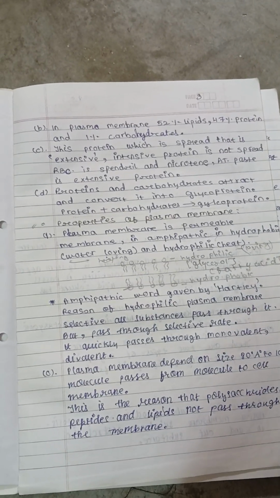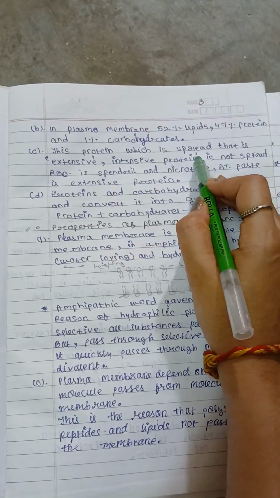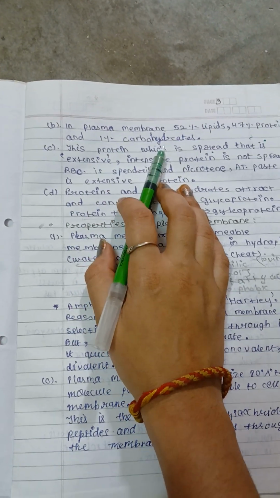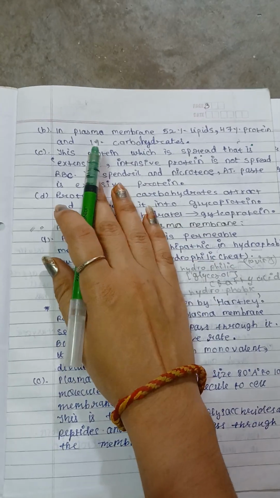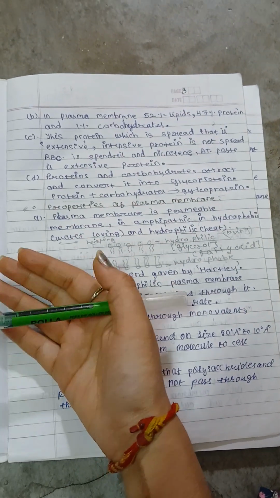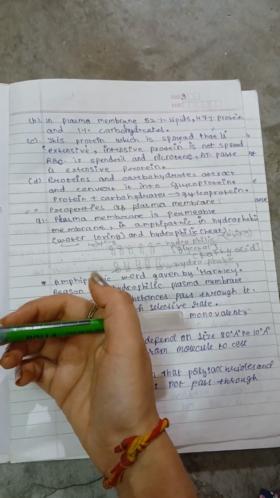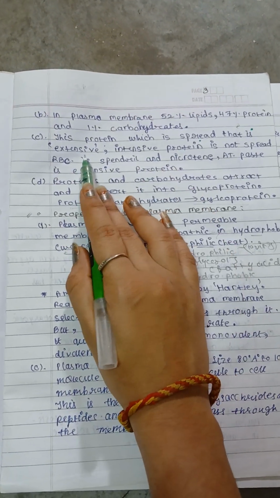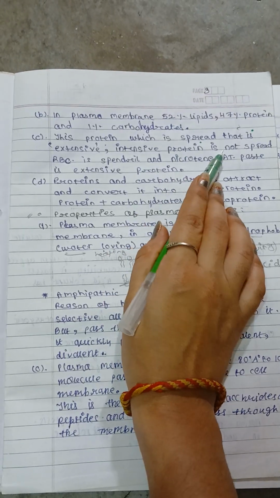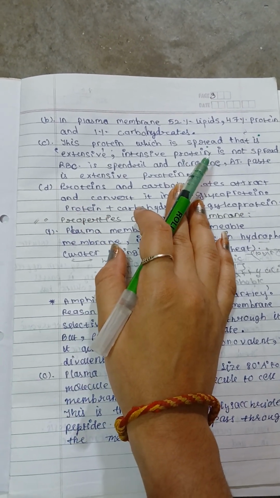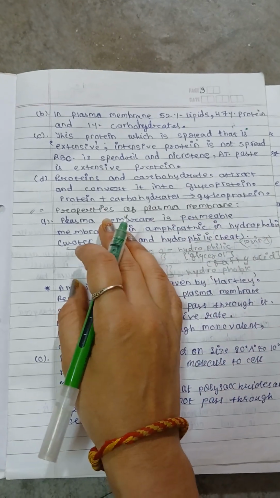In the plasma membrane, there is 52% lipids, 47% protein, and 1% carbohydrates. We will read about the fluid mosaic model only. This is a topic in the plasma membrane. Now, this protein which is spread is extrinsic, and intrinsic protein is not spread. In the fluid mosaic model, extrinsic is spread and intrinsic is not spread.